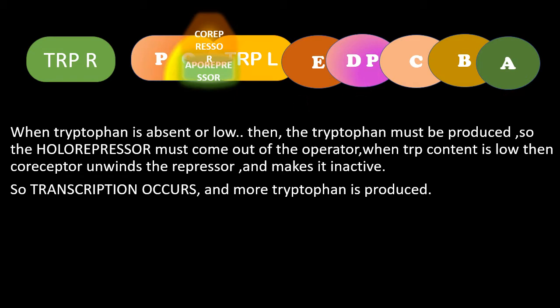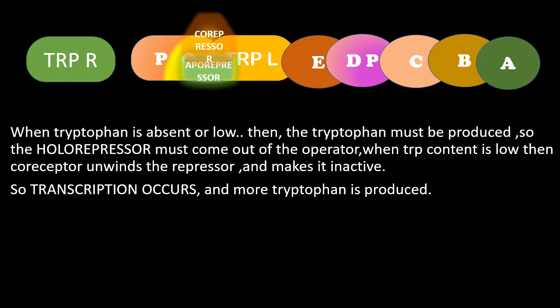So when tryptophan is absent or low, the tryptophan must be produced. So the holorepressor. What is the holorepressor? It is a combination of co-repressor and aporepressor. The active form of this complex is known as the holorepressor. It must come out of the operator, and then only the transcription will occur.